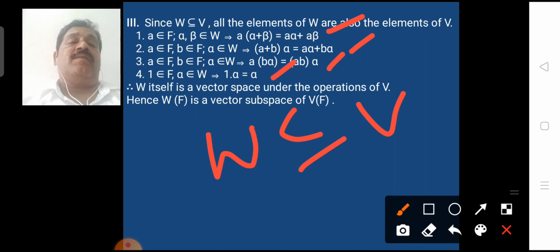From these main properties, W itself is a vector space under the operations of V, that is, W is a vector subspace. This is the important theorem described about vector subspace.